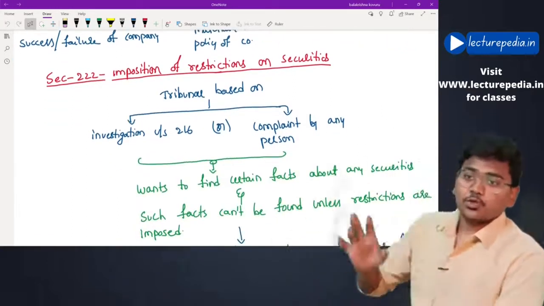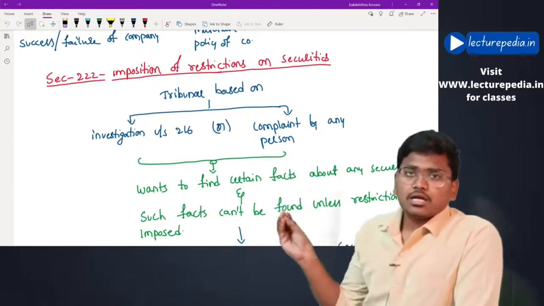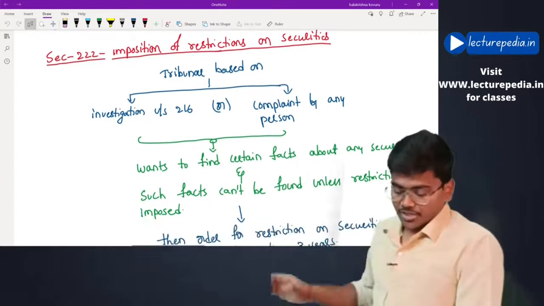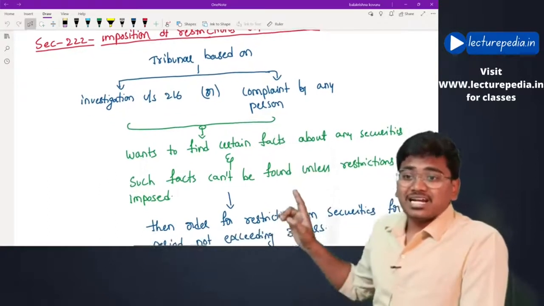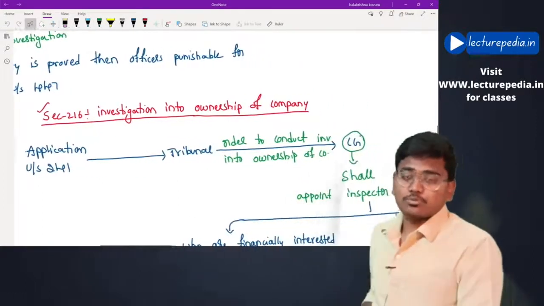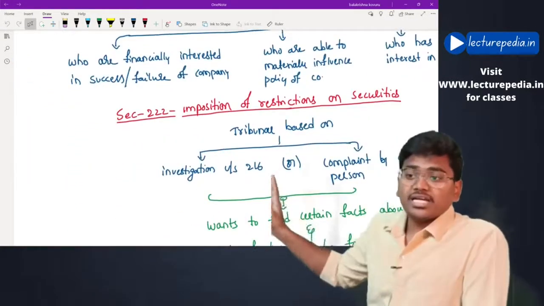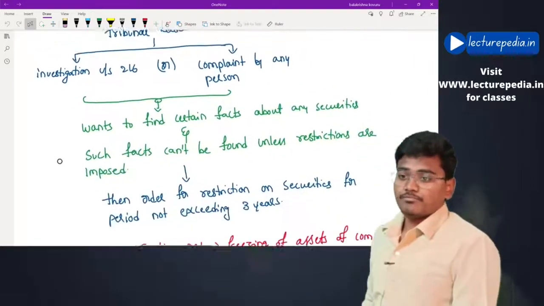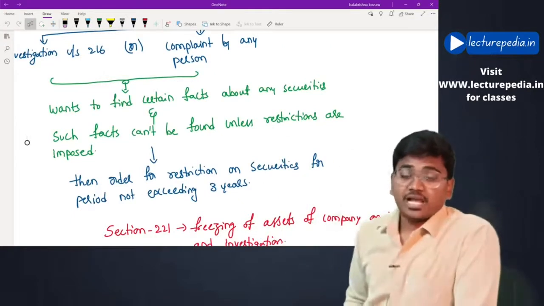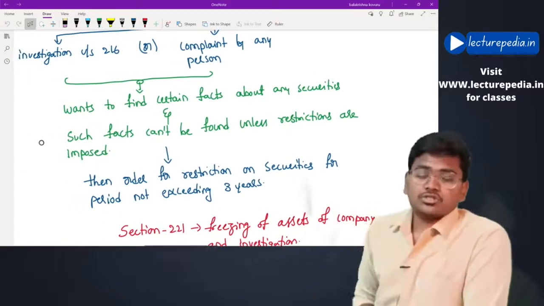Next, section number 222, imposition of restrictions on the securities. Basically, this is an additional power that is available with the tribunal during the investigation. Let us see. The tribunal, based on the investigation under section 216, that is the one which we have discussed here, investigation into ownership of the company, or a complaint by any other person, feels that it wants to find certain facts about the securities of the company, and it will not be able to find those facts until it puts some restrictions on the securities of the company.